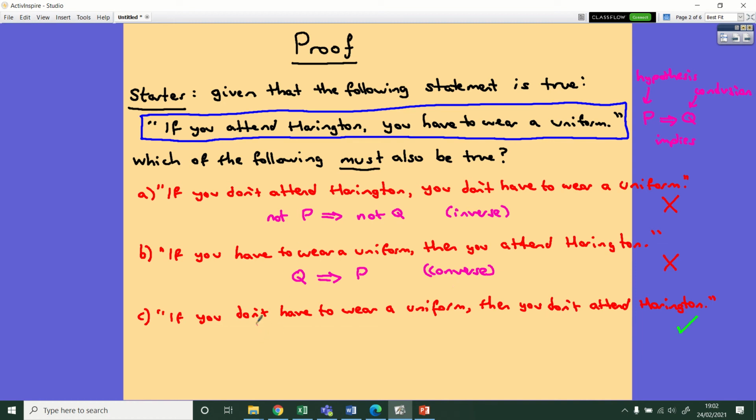For part C, if we negate in the opposite order, so this is going to be not wearing a uniform, that's not Q, then it is in fact true that that implies not P. Okay, so what we have then is that P implies Q and not Q implies not P are actually logically equivalent. If one is true, then the other is true. And this is what we call the contrapositive.